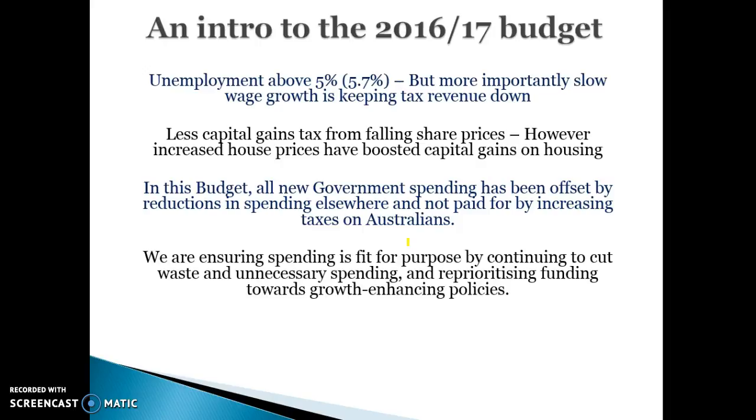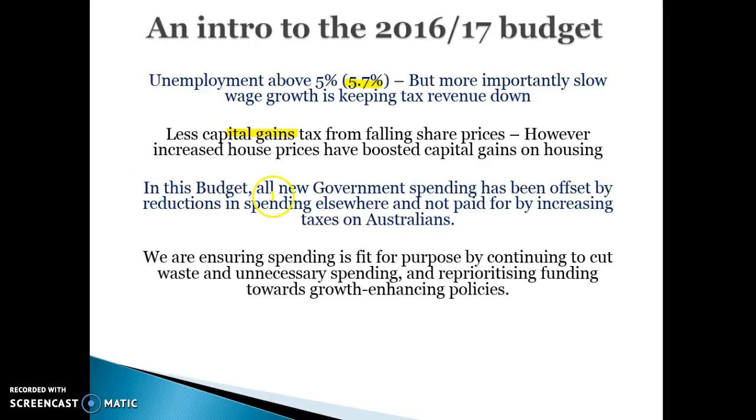And finally, other things that are keeping us in deficit: unemployment's above 5% still. Unemployment has fallen compared to last year, and that's one of the reasons the deficit has fallen, but it is still well above our goal of 4 to 5%. Share prices have been fairly weak, so the government's not collecting much capital gains from shares. However, they are collecting quite a bit from house prices still appreciating. If house prices go up and it's an investment property, the government will collect more capital gains tax, and that's good for increasing their revenue.